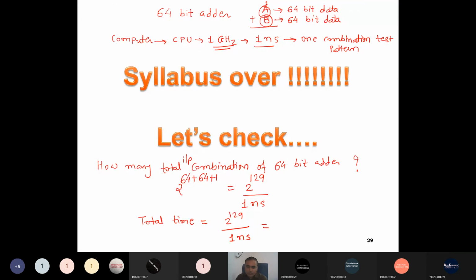What is the answer? Can anyone tell me the answer? Can your calculator support 2 raised to 129? Is it able to display it?